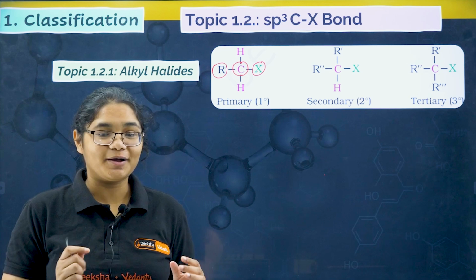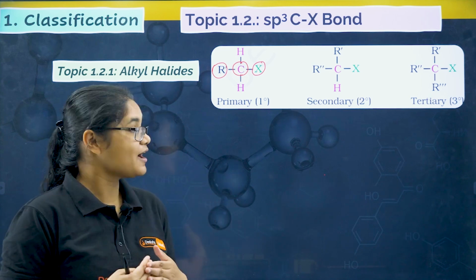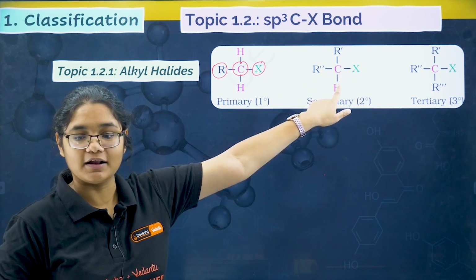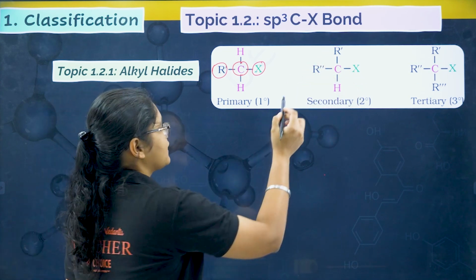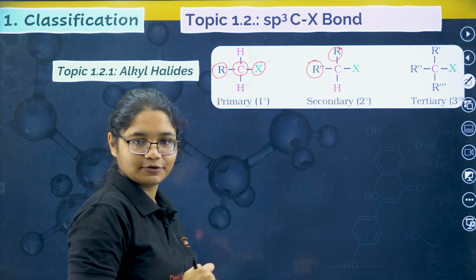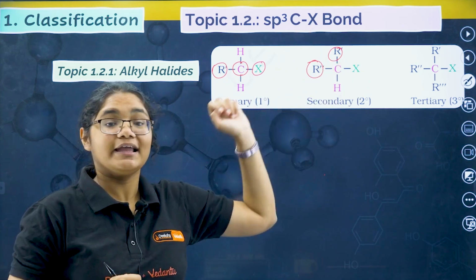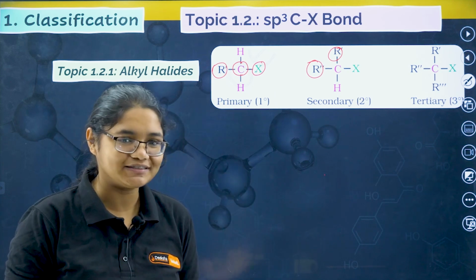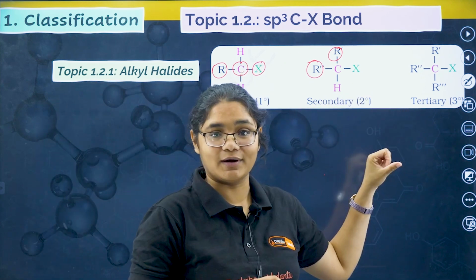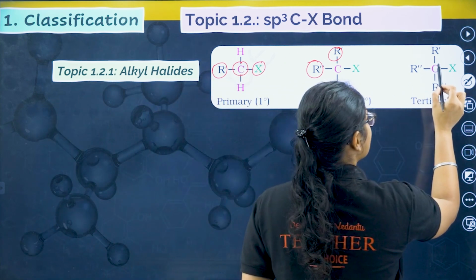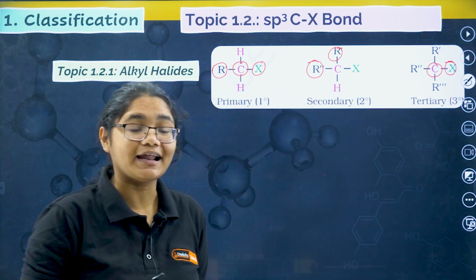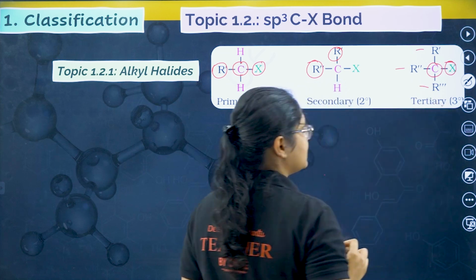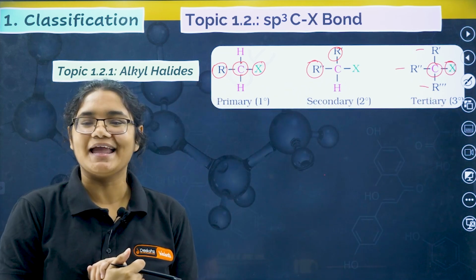Now let's talk about the secondary carbon. Secondary carbon means what? The carbon which contains the X group is attached to 2 other carbons. So this will be called a secondary carbon. I hope this is clear. Now let's move to the third one. Here the carbon which contains the X group should be attached to 3 other carbons. If it is attached to 3 other carbons, then we will call it tertiary. I hope this is clear.